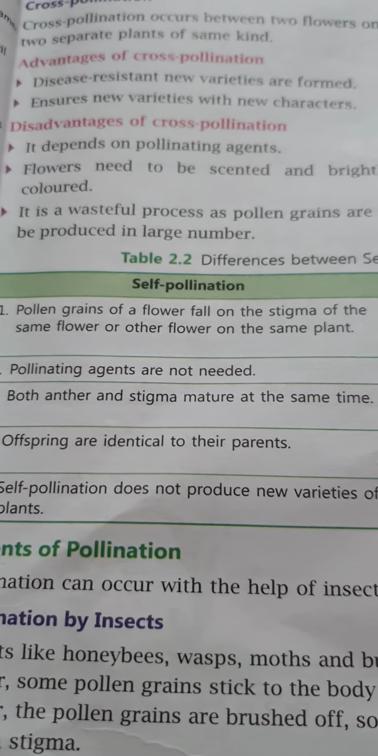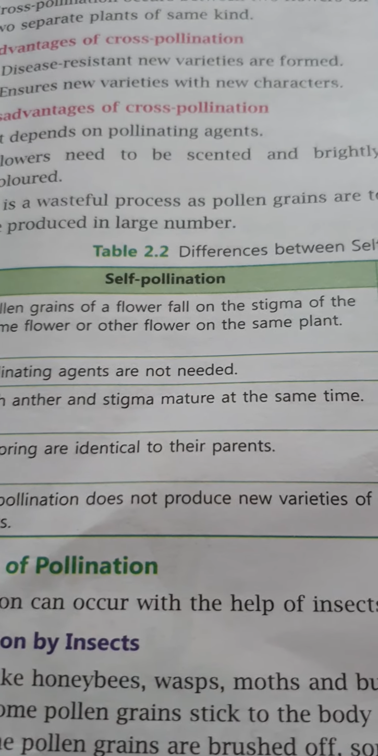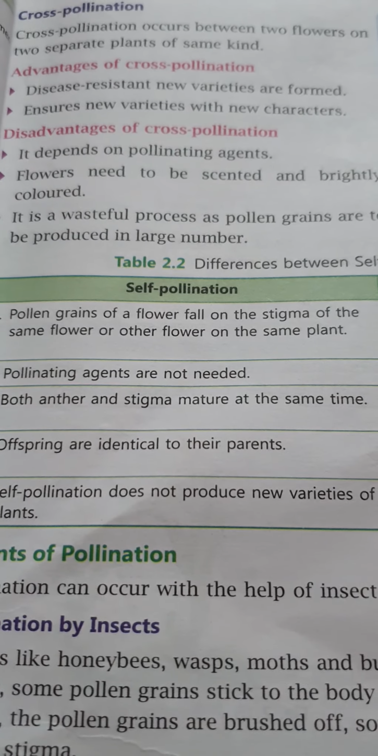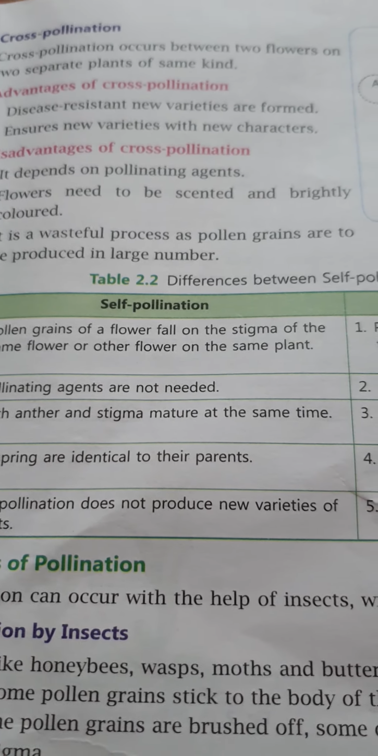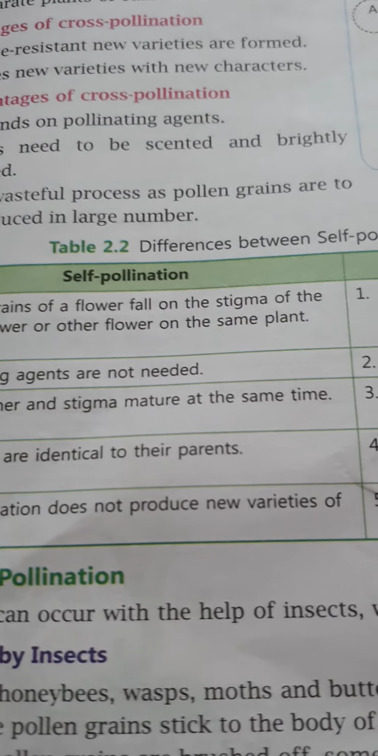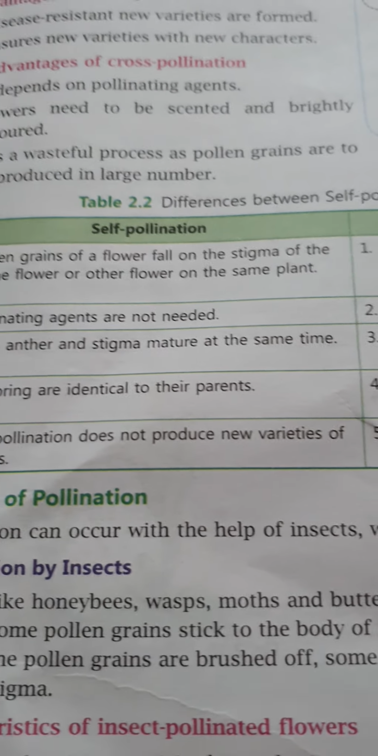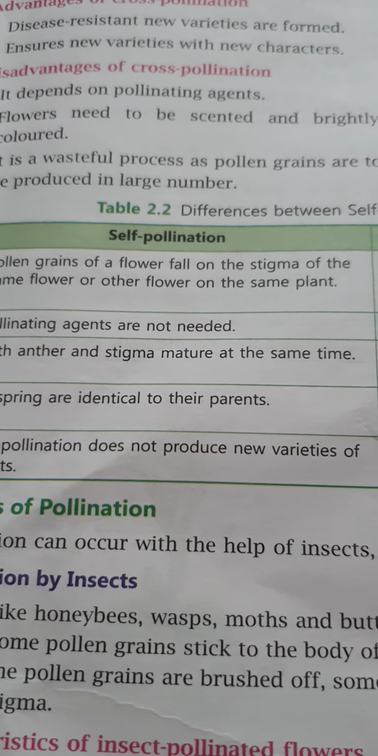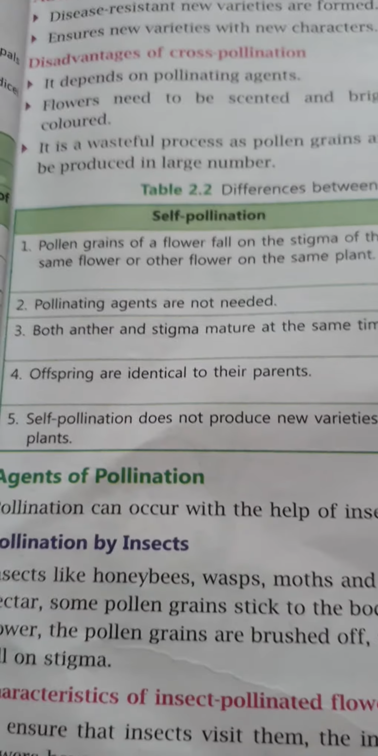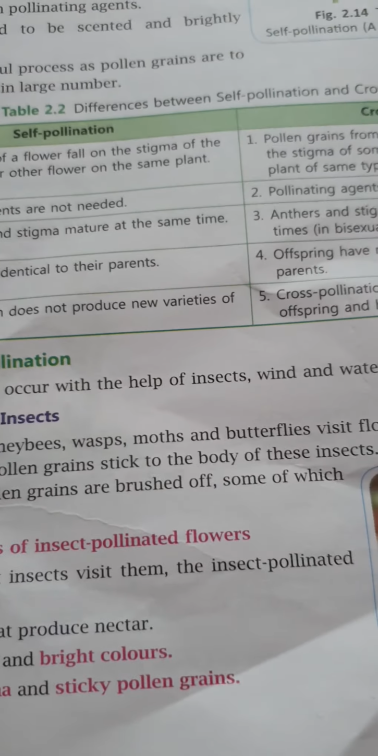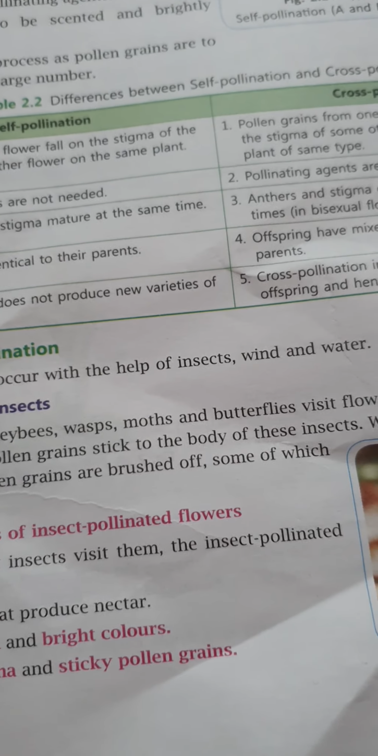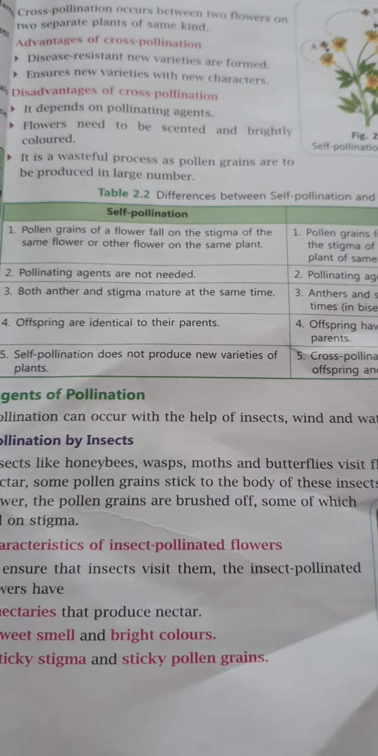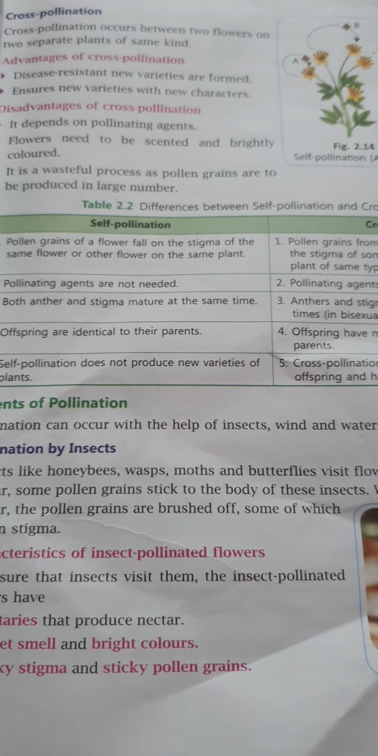So disadvantage, it depends on pollinating agent. The first disadvantage of cross pollination is that it depends on the what? It depends on the pollinating agent. Whenever the pollinating agent will work, then only they can have the cross pollination. Otherwise there should be no cross pollination between the flowers. Flowers need to be scented and brightly colored. The disadvantage is that if the flower is dull, not being fragrant, then there will be no pollination. So there is the need to be scented and brightly colored flower.